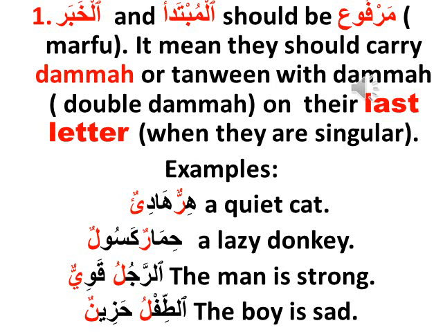Ar-rajulu qawiyun. Ar-rajulu, the last letter of the word has a dhamma on it, which makes it the Mubtada. Qawiyun has a double dhamma at the end of the word, and that makes it the Khabar. At-tiflu hazinun. At-tiflu has a dhamma on the last letter of the word, and hazinun has a double dhamma at the end of the word, which makes it the Khabar.